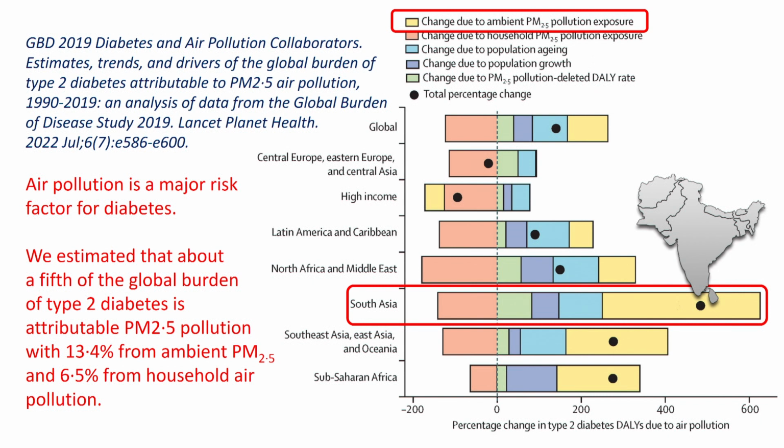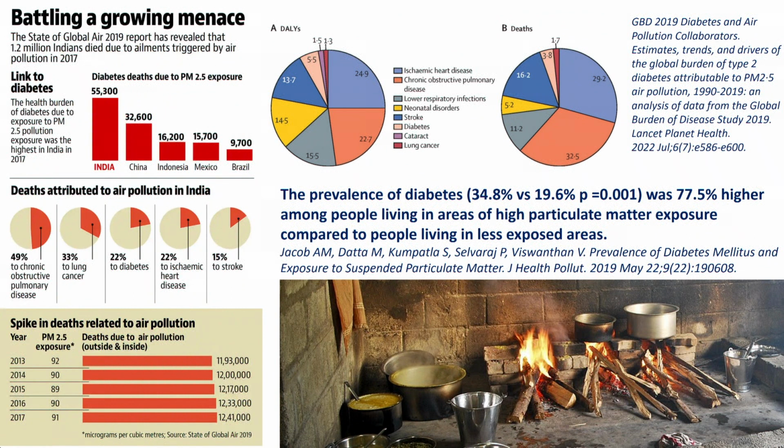Air pollution, previously it was COPD, but now they're all trying to focus on diabetes, and cardiovascular disease and obesity have a direct association with air pollution. You can see Vijayakumar 2019 from Madras city. He has also published on the particular size of the PM 2.5. People who are exposed to PM 2.5 seem to be more affected with diabetes from Madras city. Those two pie graphs are global burden of disease, South Asian data, which I have shown in the previous slide.